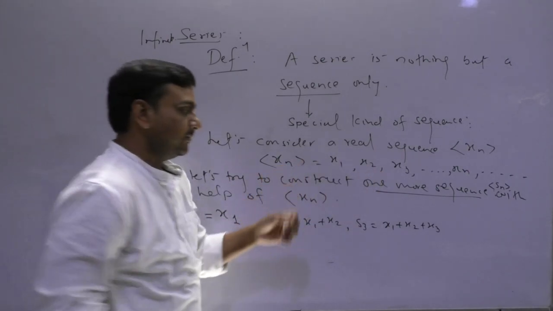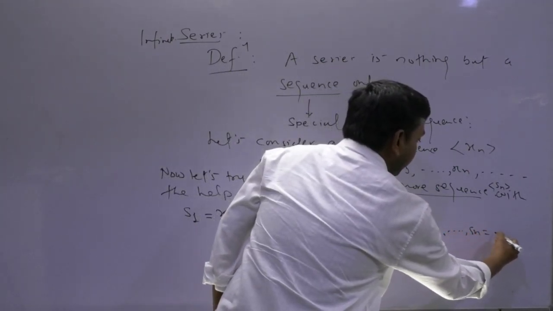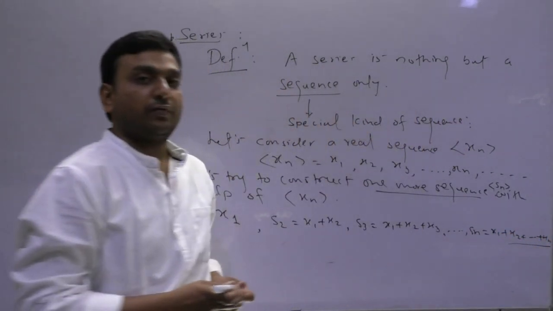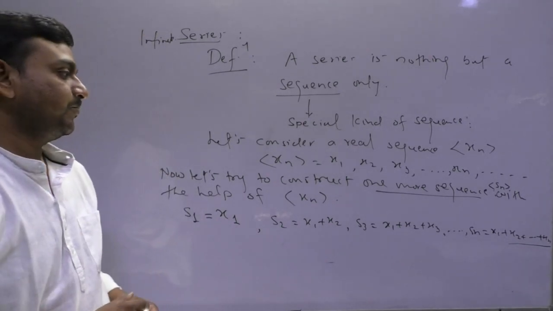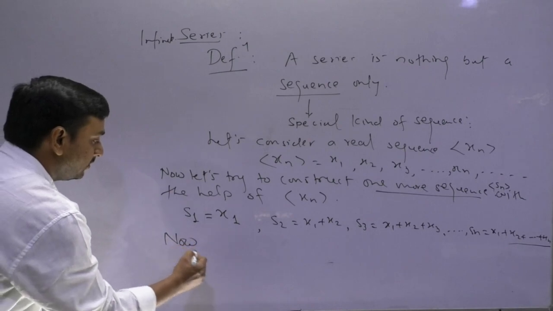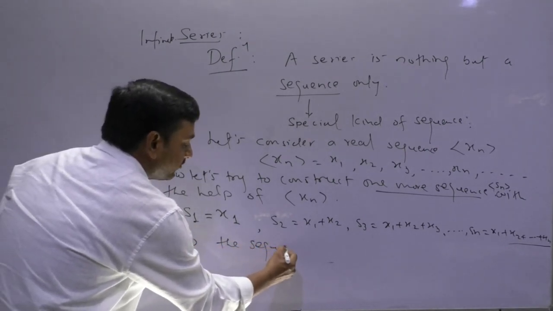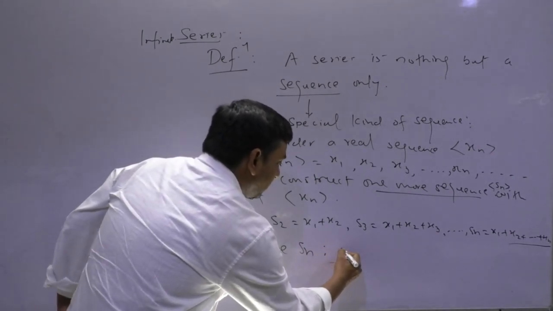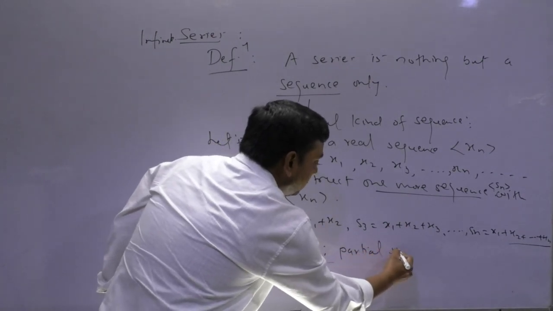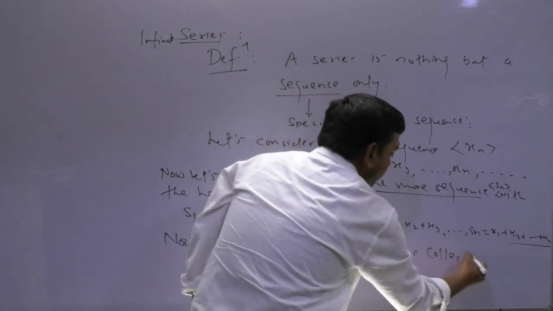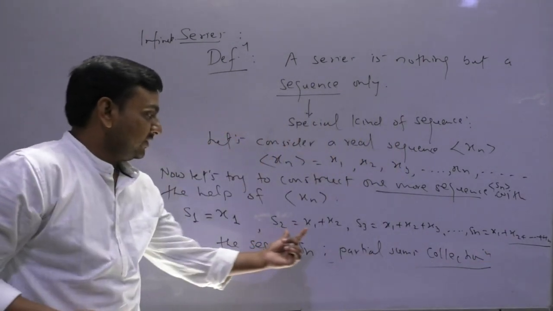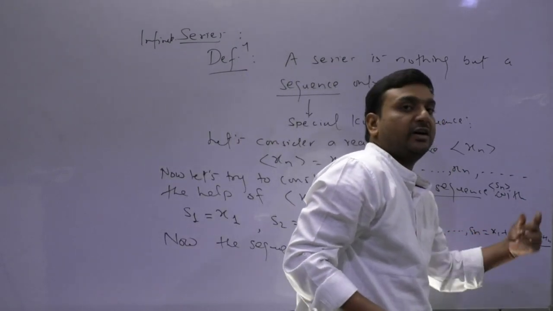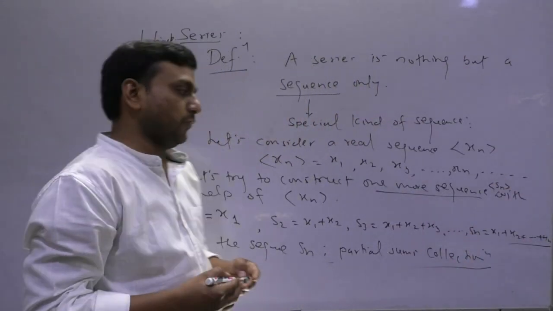Sn is the sum of the first n terms of the given sequence. The sequence Sn is a collection of partial sums: the partial sum of two terms, of three terms, of n terms, of n plus 1 terms, and so on.